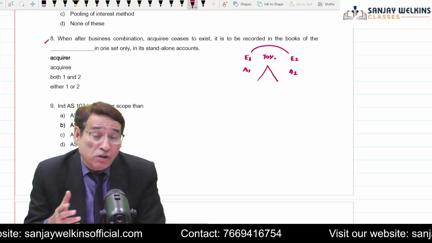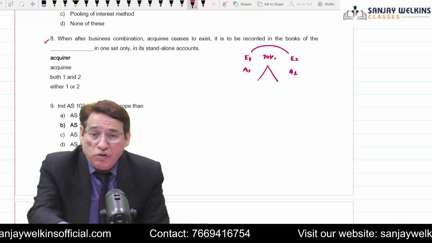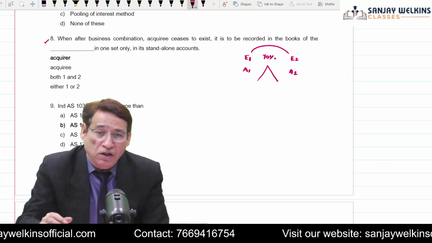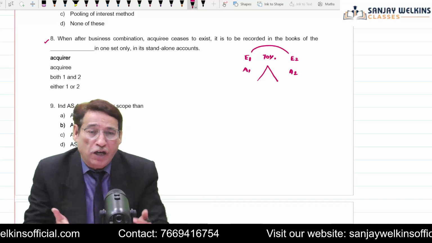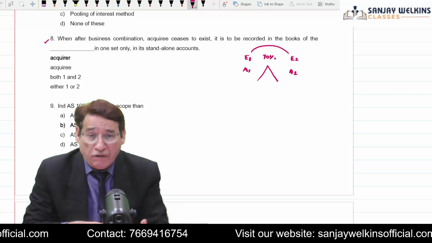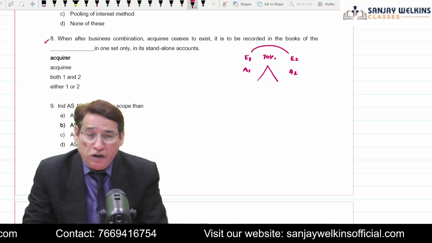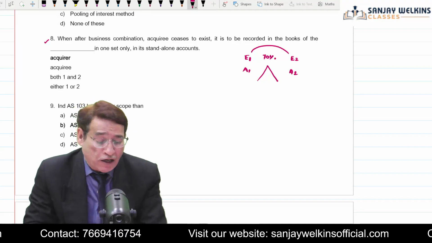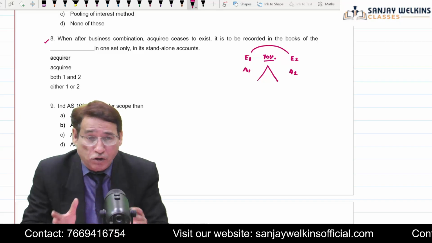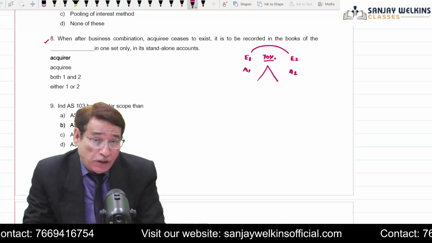Besides that, you can also get control through agreement, which I explained when we did business combination, especially in the initial stages, correct? Especially when we have the right to compose the board of directors of the investee entity, or when we have, through agreement, the right to take care of all the relevant activities. So control can be acquired either through majority votes or through agreements. Now, control can also be acquired in this manner.